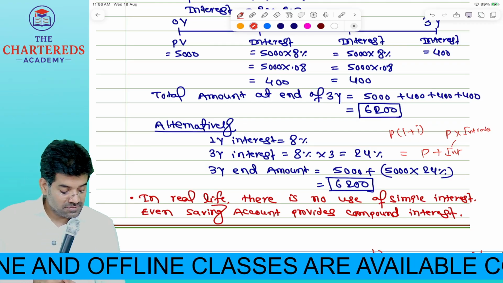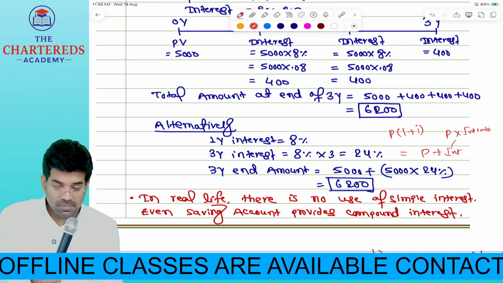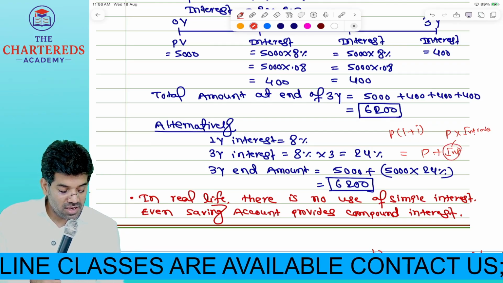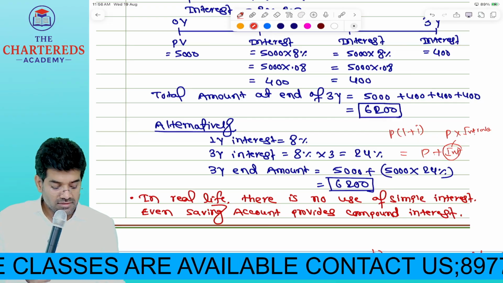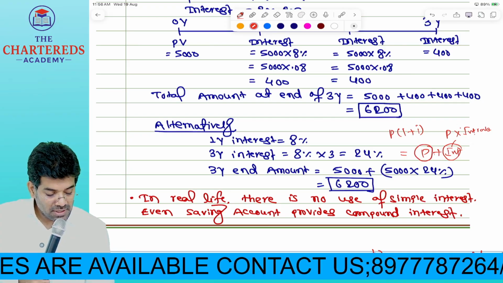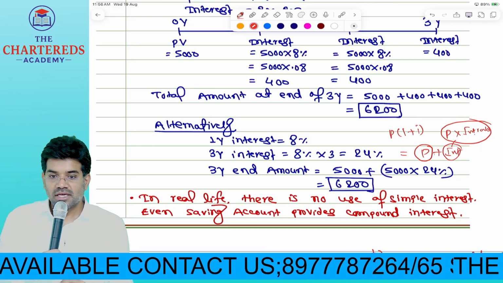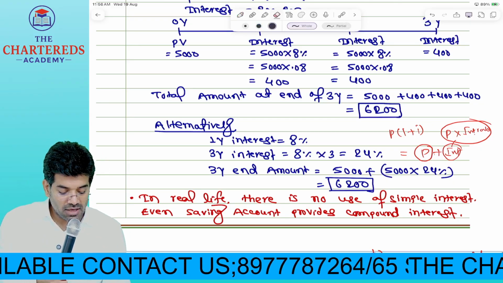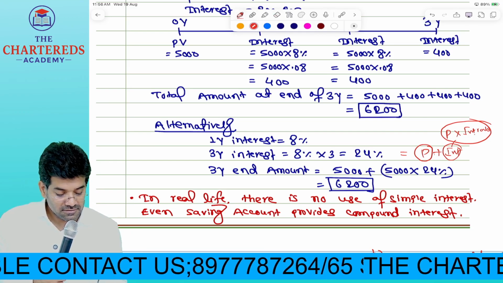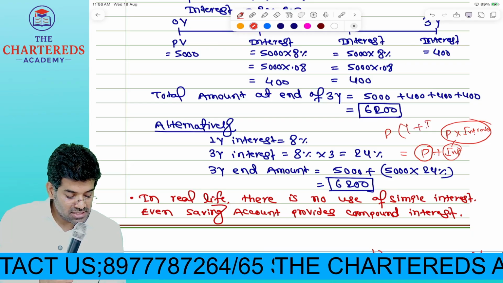Principal plus, how do you get interest amount? Principal amount into interest rate. If I take P common, what am I getting? P if I take common, 1 plus interest rate.